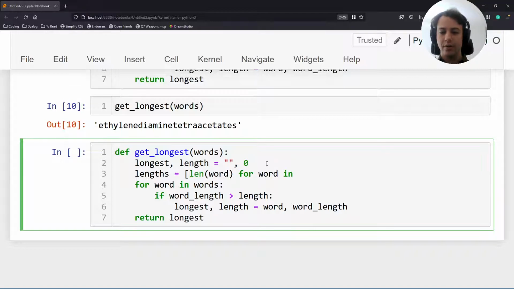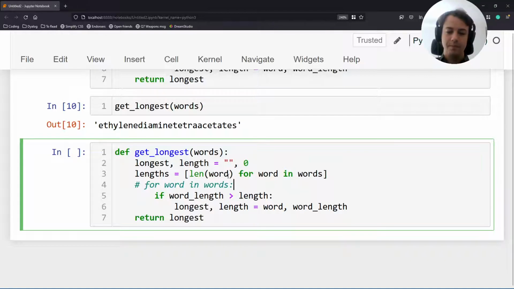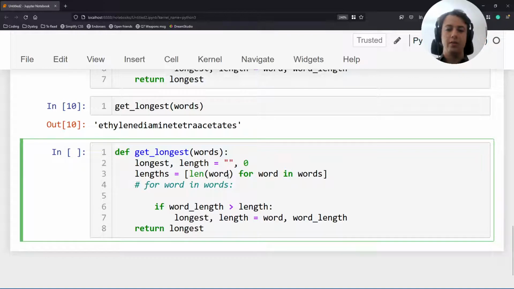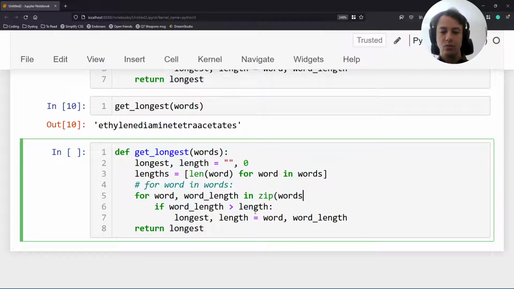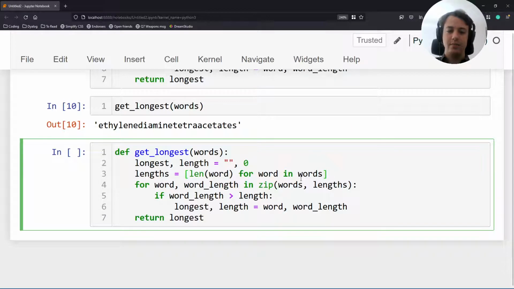right? You can use a list comprehension, for example, to compute all of the lengths beforehand. And now, instead of going through each word all by itself, what you're going to do is use the built-in zip to pair up lengths and words, because now we have a list of words and we have a list of the respective lengths. So what you can do is, for each word and word length in the zip of the words and the lengths, and then the body of the loop is exactly the same.